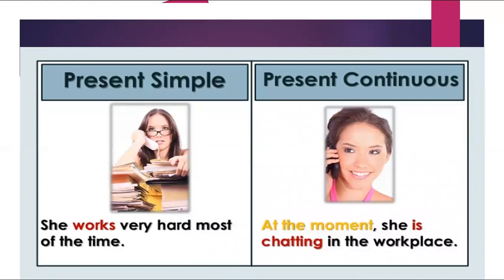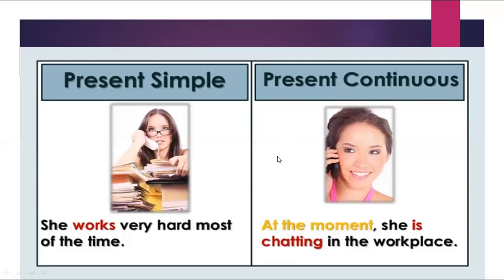In present simple, she works very hard most of the time. But when I say at the moment, she is chatting in the workplace. And take care here, the verb chatting follows the CVC rule. We have a rule which is called the CVC rule. If the verb ends with CVC, consonant, vowel, consonant, you're going to double the last consonant, and after that you're going to put the verb with ing.